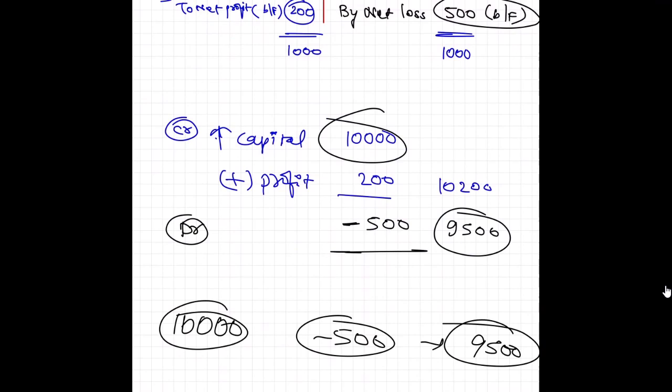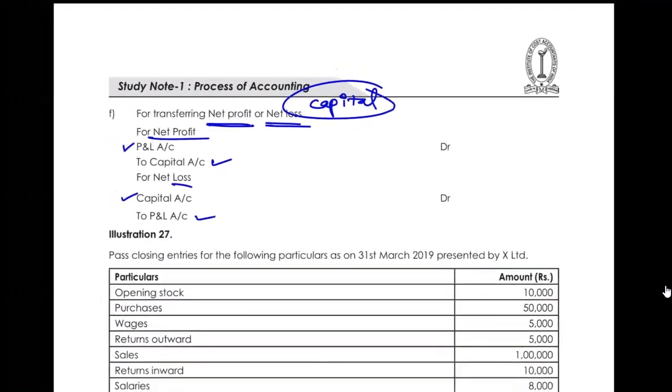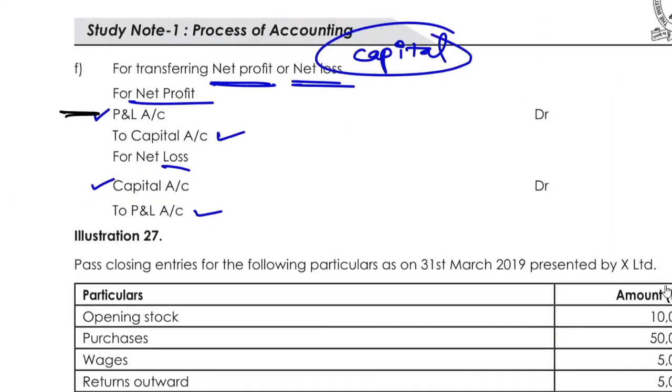So that is why we have deducted the capital by 500. That is what they are talking about. In case of profit, debit your P&L and transfer it to your capital. The capital will increase. In case of loss, just reduce the capital and credit the P&L account, because by loss the capital will be reduced.